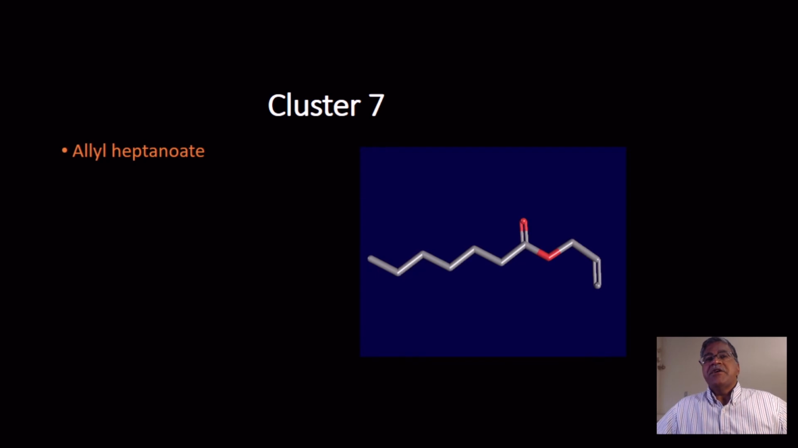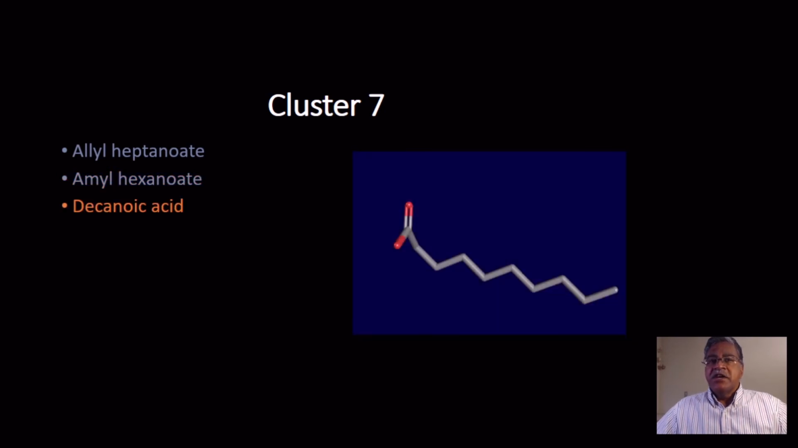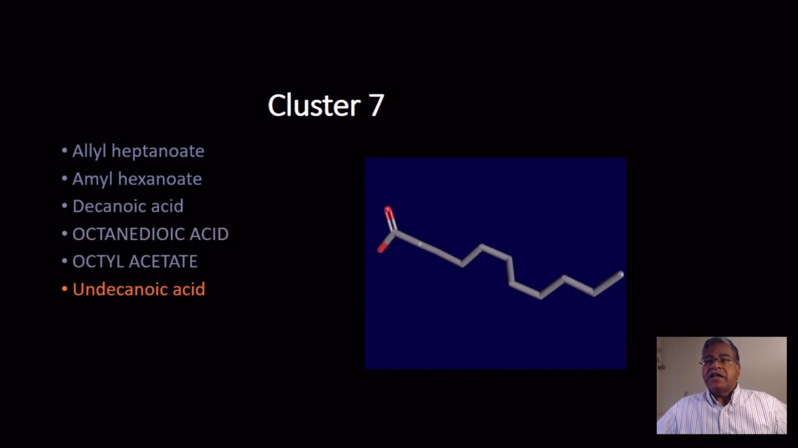A question that might arise is, why don't I just, by inspection, take compounds and put them in clusters based on what I think are the electronic and structural similarities? The different compounds that we have are allyl heptanoate, amyl hexanoate, and if you keep looking at these, you'll realize that there are some similarities. So right now, we could by inspection create these clusters. Same with decanoic acid, octane dioic acid, and then the largest one in this group is undecanoic acid.